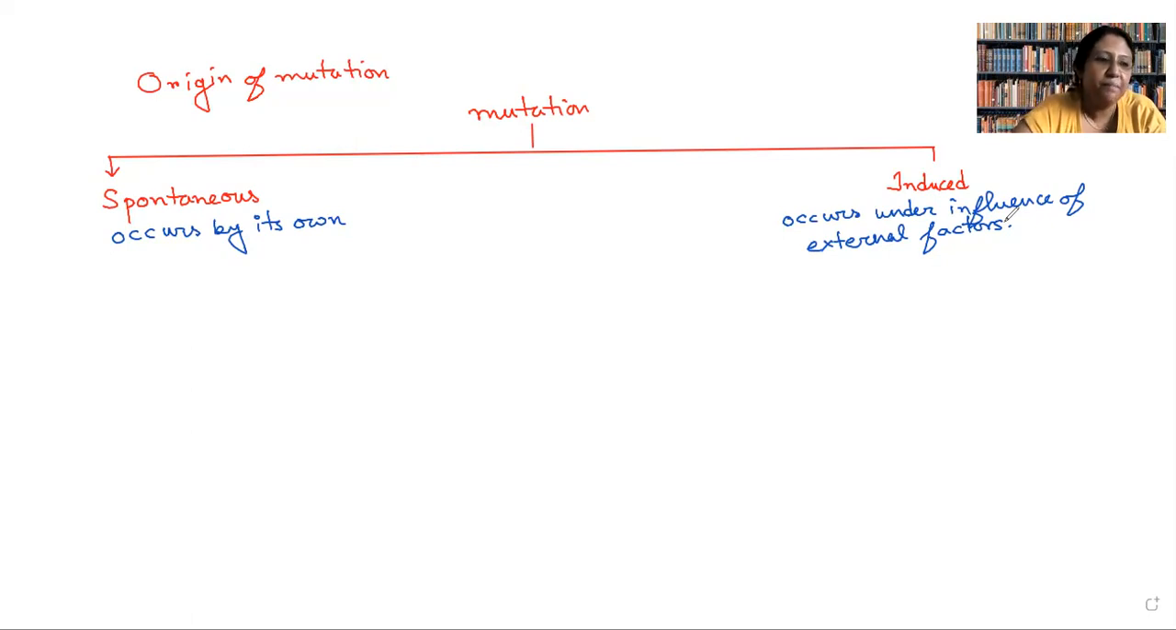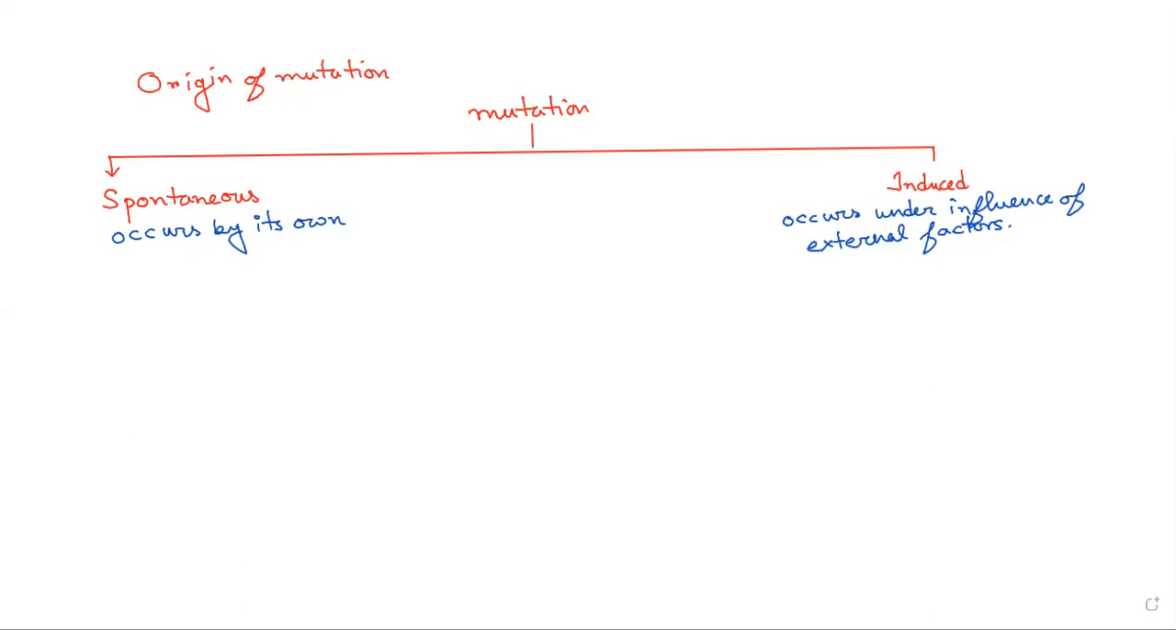So similarly, in mutation, if something is occurring by its own, we call it spontaneous mutation. So let us understand what may be the possible reasons of spontaneous mutation. Can anyone suggest what can be the reasons of spontaneous mutation?